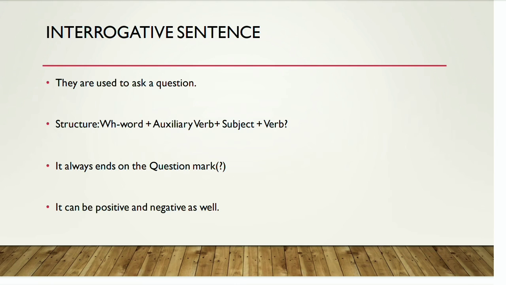WH family basically is a group of words which start with WH, like what, which, where, why, and how. These are called WH words. So it starts with the WH word, it adds an auxiliary verb, then it adds the subject, and at the end we have the verb, and it ends on a question mark. Interrogative sentences can be positive and negative as well.